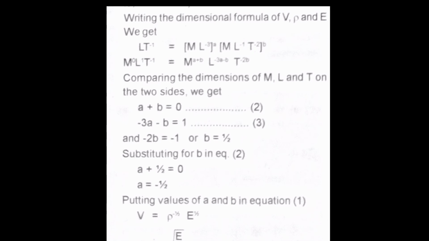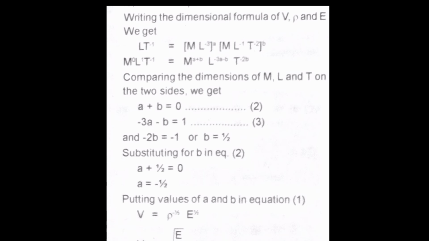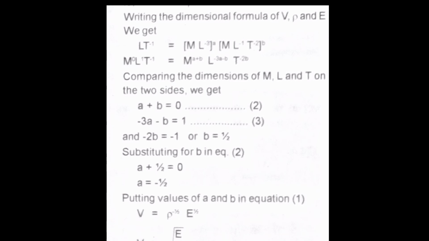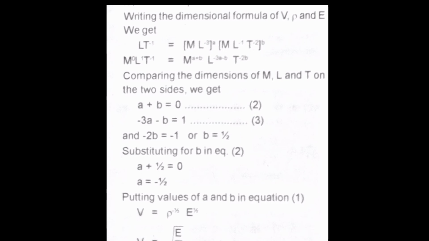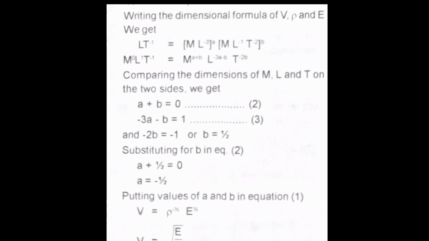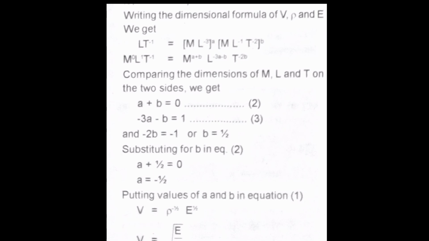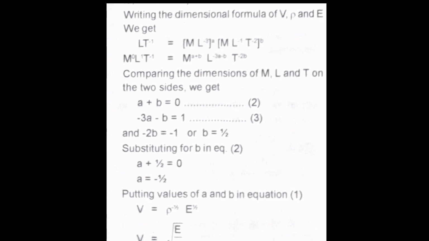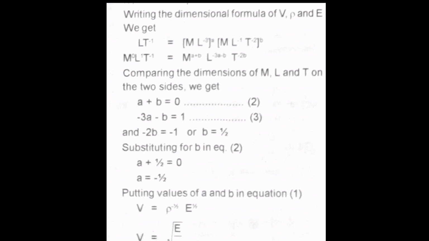Can we substitute in the first equation? The equation is v is equal to k into rho raised to a, e raised to b, right? Here we have k is equal to 1. So v will be equal to rho raised to a. a is minus half, right? So rho raised to minus half into e raised to b. b is half. So v will be equal to rho raised to minus half into e raised to half.